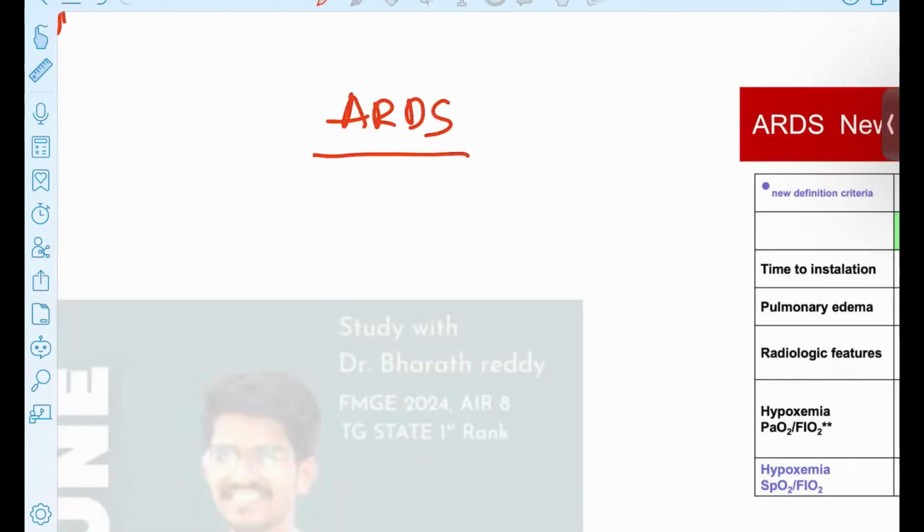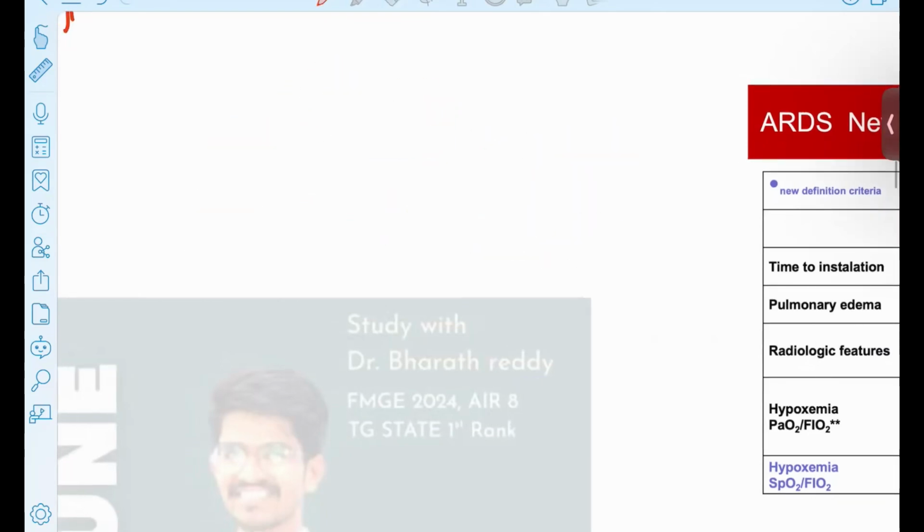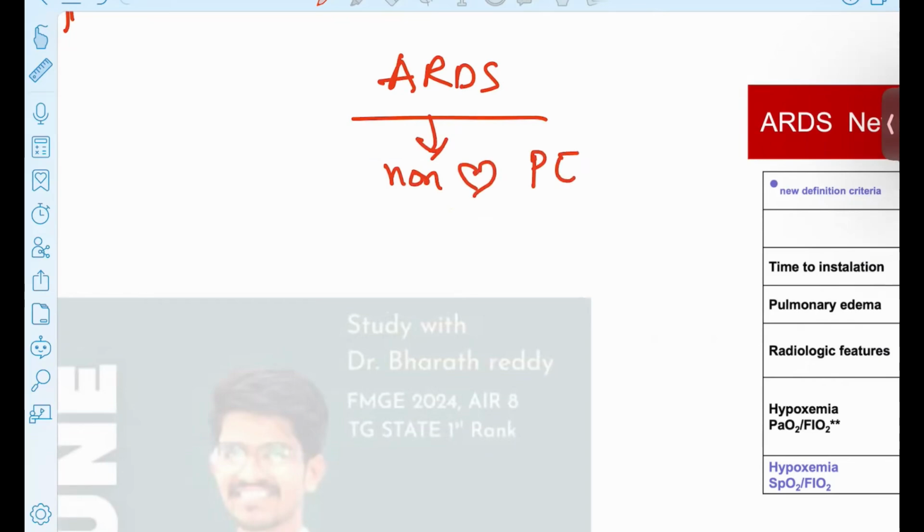Next, ARDS is the non-cardiogenic pulmonary edema. This is not due to any cardiac pathology. Your next one is the ARDS. What is the ARDS? Acute respiratory distress syndrome. This is the non-cardiogenic. This is not related to your cardiac pathology, pulmonary edema. And this will be associated with the type 1 respiratory failure, most commonly due to pneumonia.